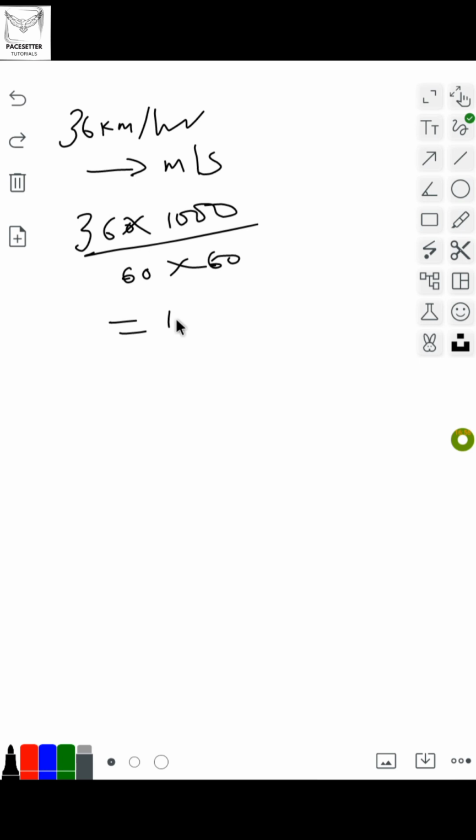By the time you do that correctly, you have 10 meter per second. How? Cancel this 0 with this 0, and this 0 with this 0. 6 times 6 is 36, and that takes care of the 36 up here. So you are left with 10, and that is the answer to your question. I'm sure that is very simple.